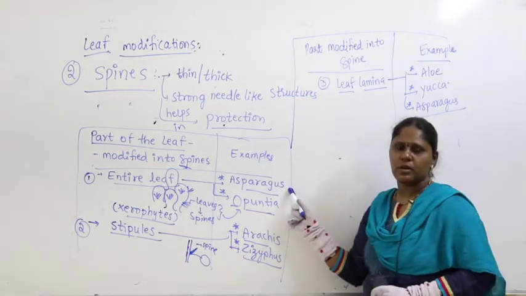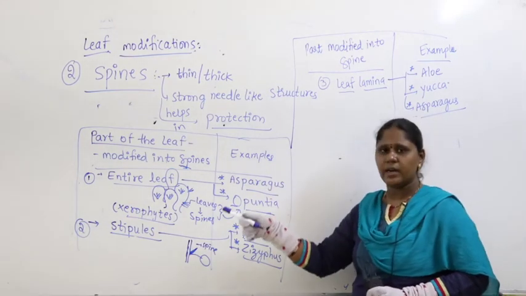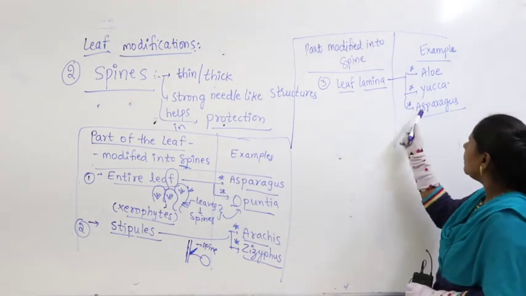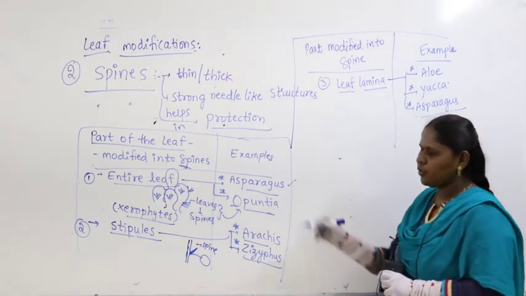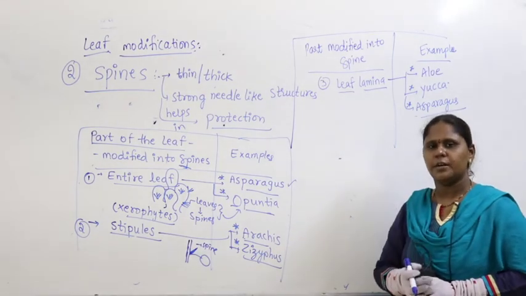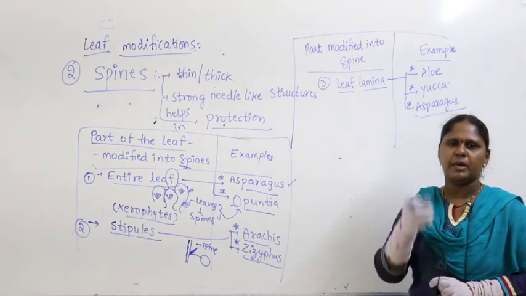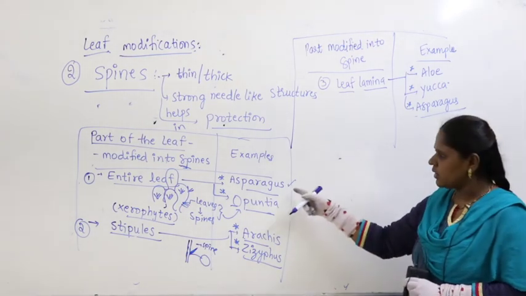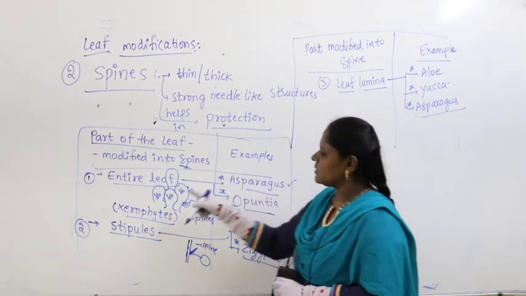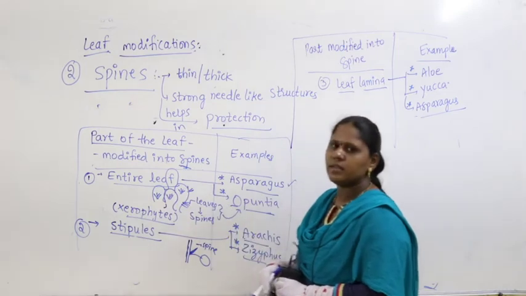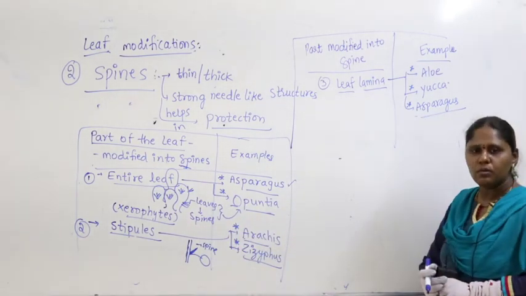Because in asparagus, you know, cladophyll, condensed branches, where the entire leaf and also the leaf lamina get modified into spine. So asparagus we studied in a number of places. In root also we studied, do you remember? Fasciculated roots, tubercular roots, root stores food material. You remember, there we studied asparagus. In some species of asparagus, the entire leaf is modified into spines. In some species of asparagus, the leaf lamina gets modified into spines.